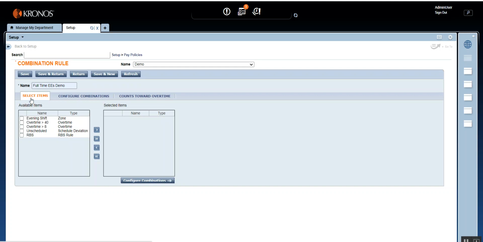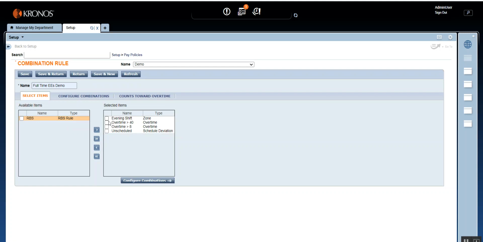But here in the selected items, you need to assign what premium pay situations are applicable for full-time employees. All of these are applicable, so I'm going to select all. But just to make it a little simpler at the beginning, I'm going to take off rest between shift, and we are going to add this later.